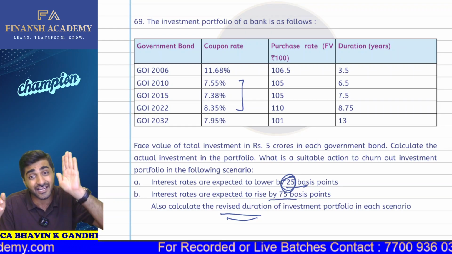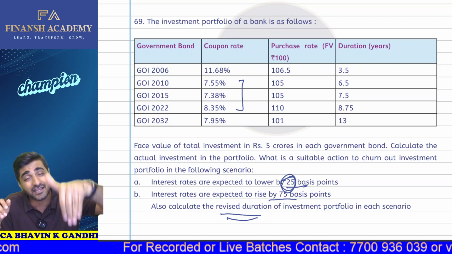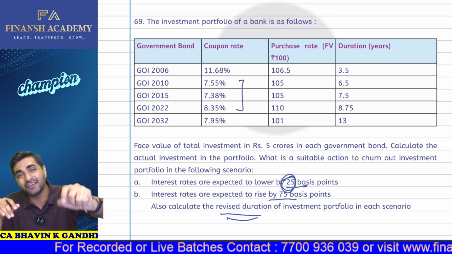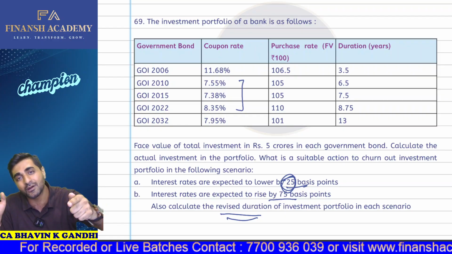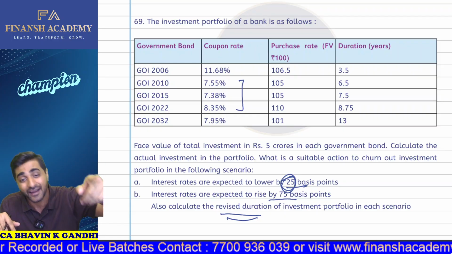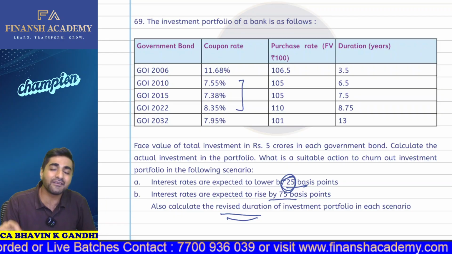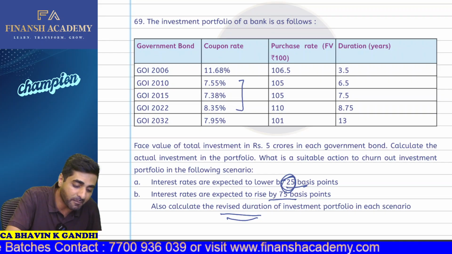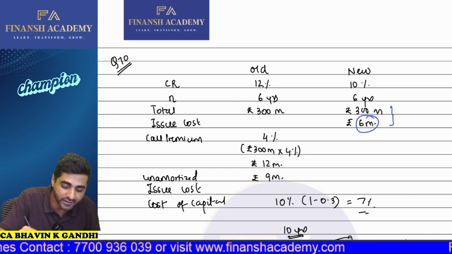And when the interest rates are expected to rise, bond prices are going to fall. So which bond price will fall maximum? The bond in which the duration is maximum. So now what we'll do is we will sell that particular bond and invest the money in the bond with the lowest duration. So that will give you the maximum impact.